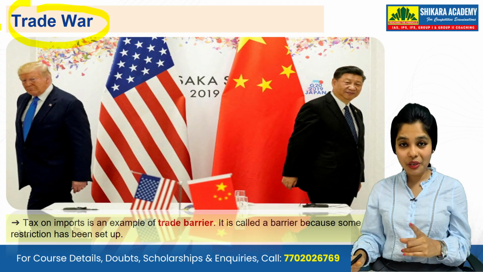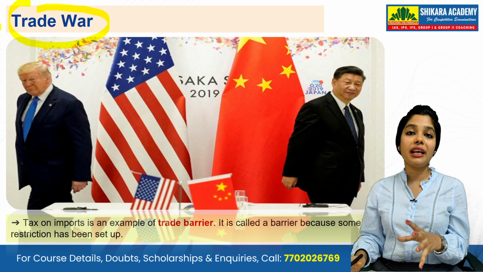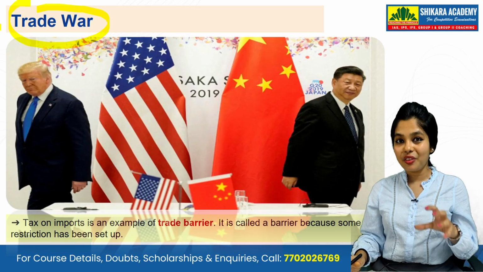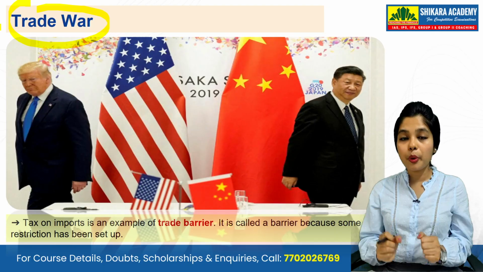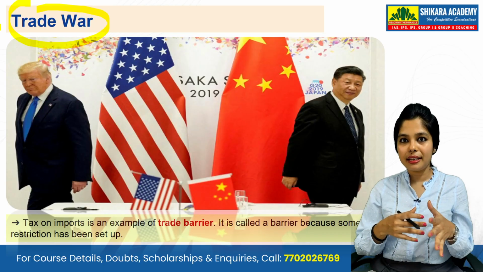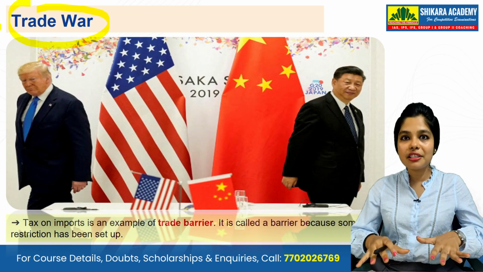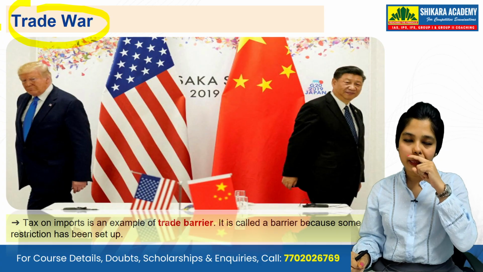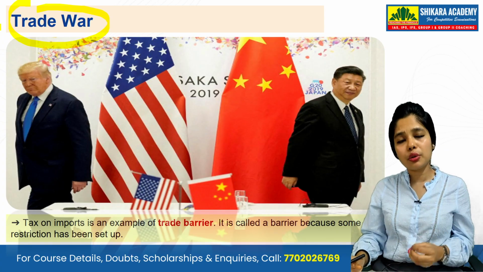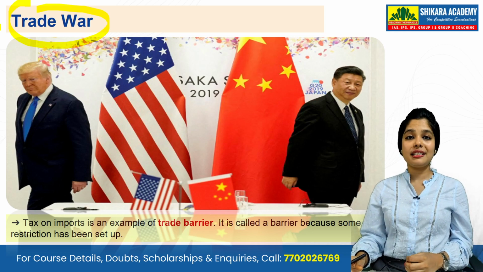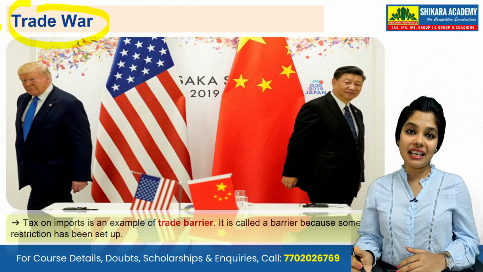From here you can correlate what trade, tariffs and taxes are, which countries put on each other so that their imports cannot come inside their market and flourish in their market. Nobody wants Chinese cheap material to come and flourish, but what to do? If the audience is dependent on that, then in that case you have to do it.